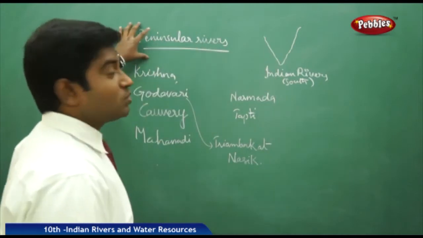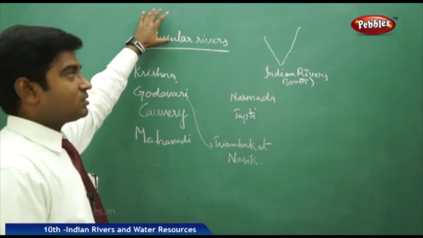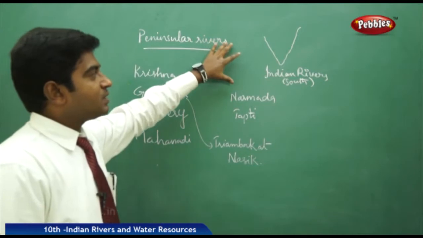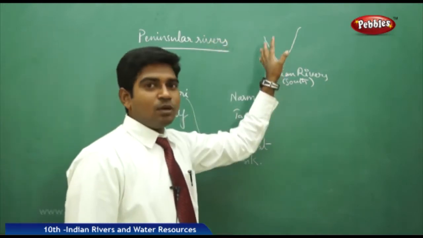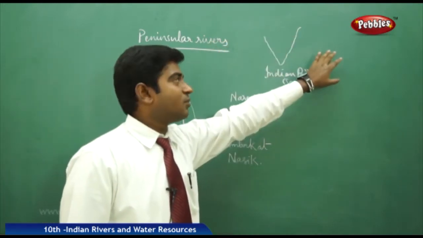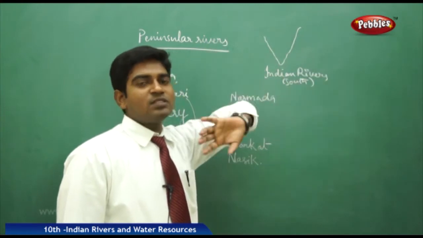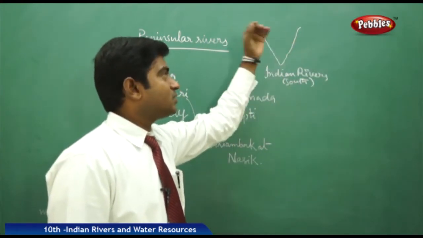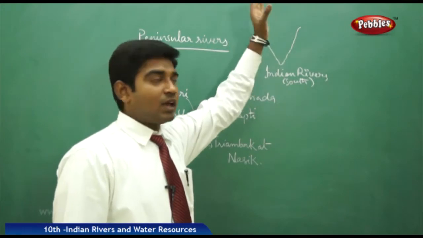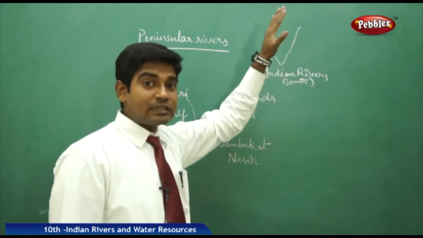Now moving on to the peninsular rivers, having discussed the Himalayan rivers. We have the major rivers which start from the Western Ghats, move towards the Eastern Ghats and fall into the Bay of Bengal. The Western Ghats are elevated and the Eastern Ghats are not as elevated as the Western Ghats.